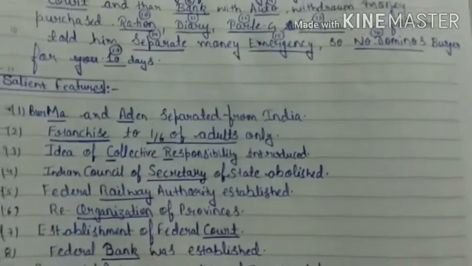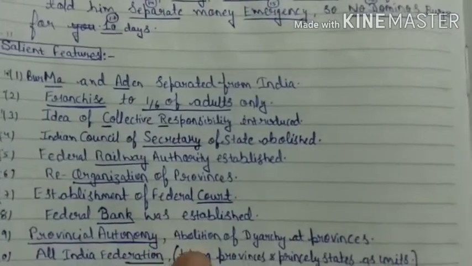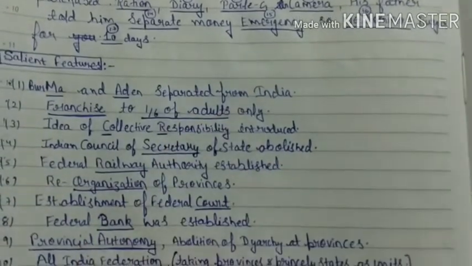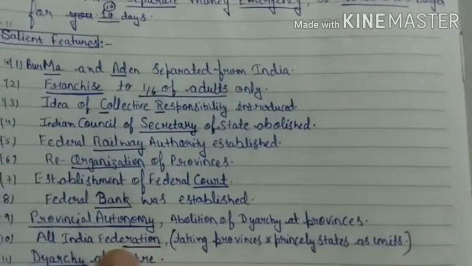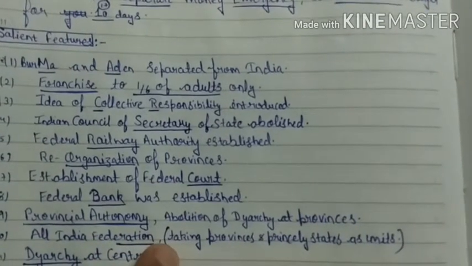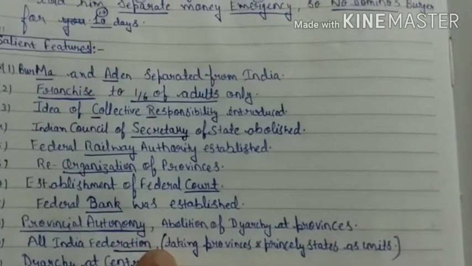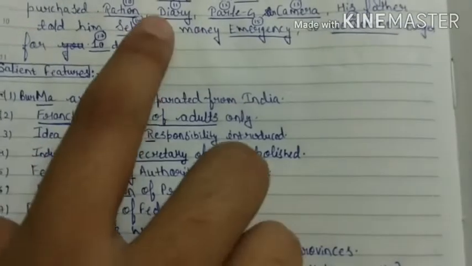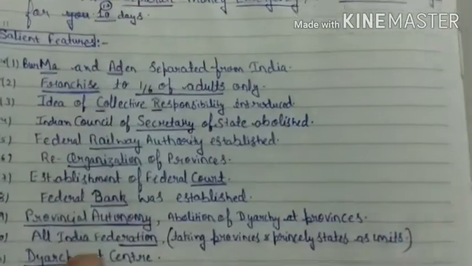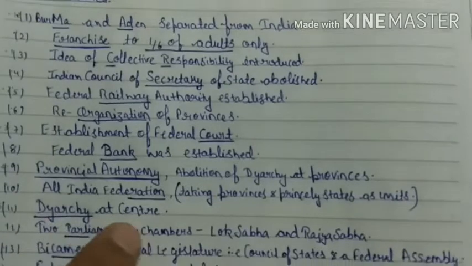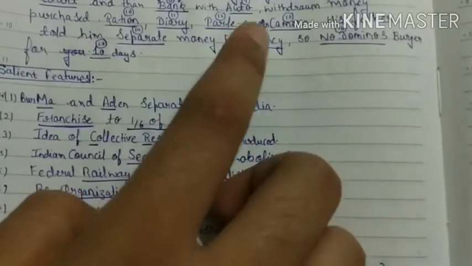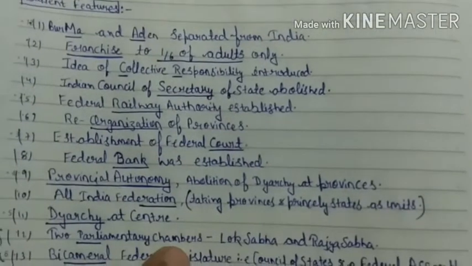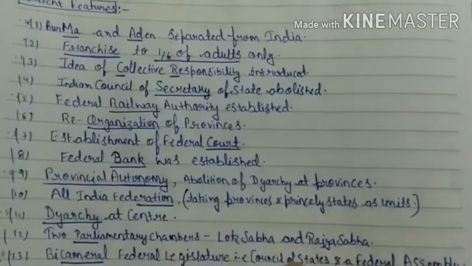Auto, from auto we can learn provincial autonomy. And then the ration we can relate to the federation, All India Federation. And then feature 11, dairy, from dairy we can relate dyarchy at center. And then parley means parliamentary chambers, the Lok Sabha and the Rajya Sabha.